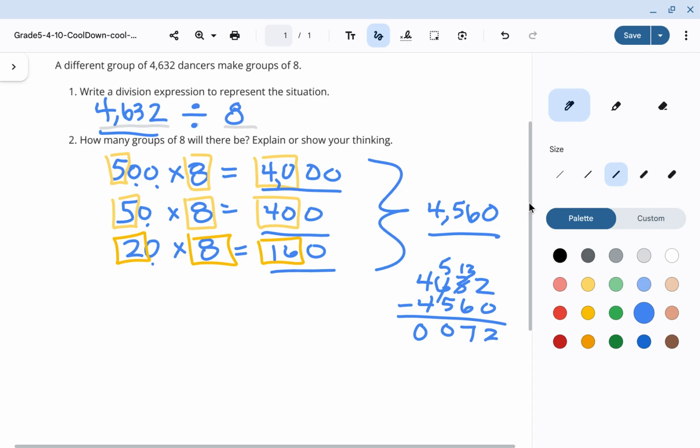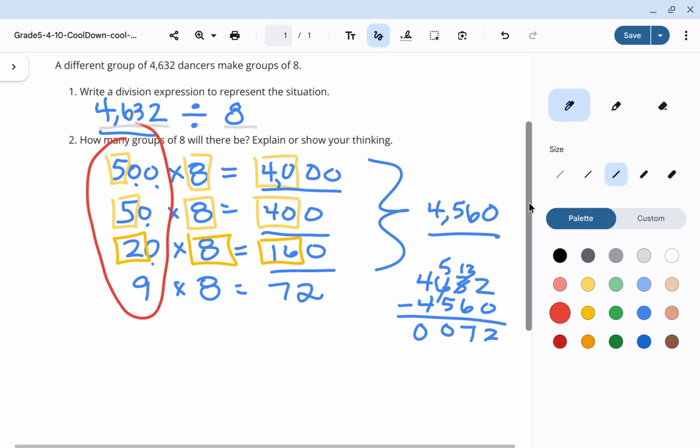Well, I know exactly what times 8 is exactly 72. That is going to be 9. 9 times 8 uses up the last 72 dancers. And now, boys and girls, I know exactly how many groups can be made from all of those 4,632 dancers being sorted into groups of 8. How many groups did we just make?